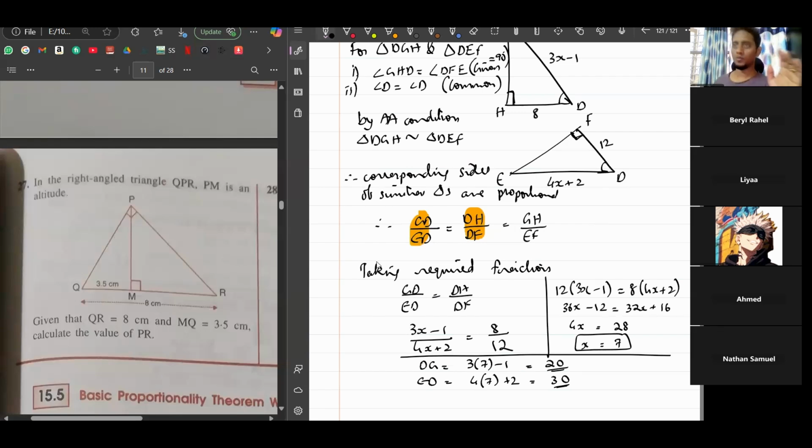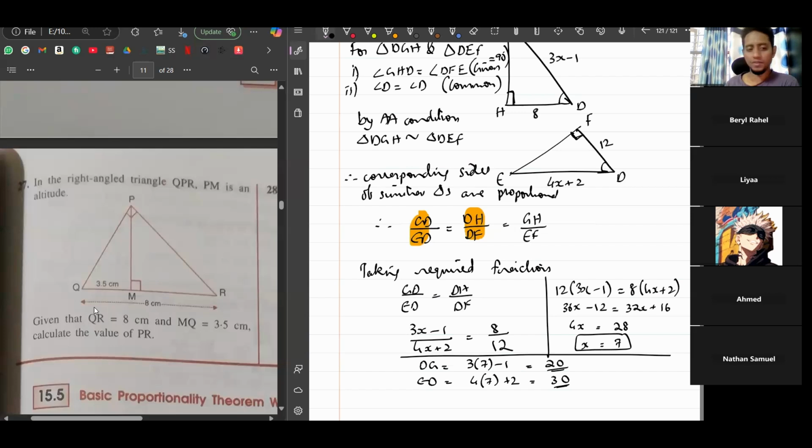Okay. So now which two triangles you're going to compare is what you have to figure out. So look at triangle PQR and triangle PMR. PQR, the full triangle, we'll use because 8 centimeter is part of that. And even the PR that you have to find is part of that. And the small triangle, which one should you use? The right side or the left side? Right side.